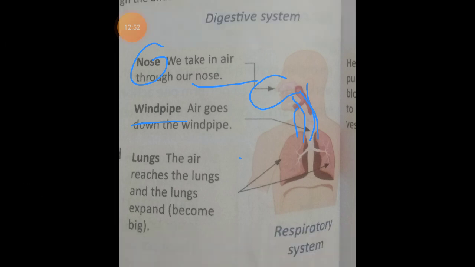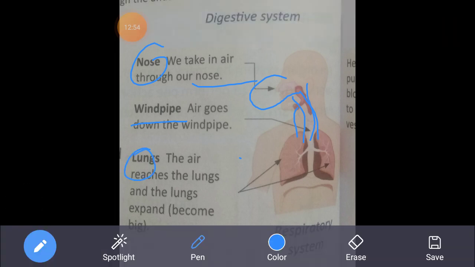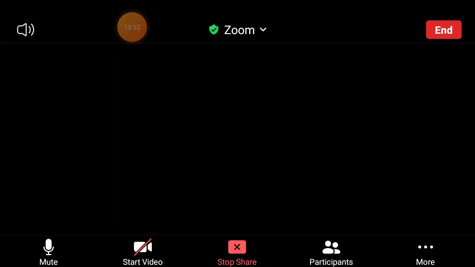Then lungs. The air reaches the lungs and the lungs expand, become big. Now from the windpipe, air will enter into the lungs and the lungs, they will expand. Expand means the size of the lungs will increase because air has entered the lungs. See, I am telling you.